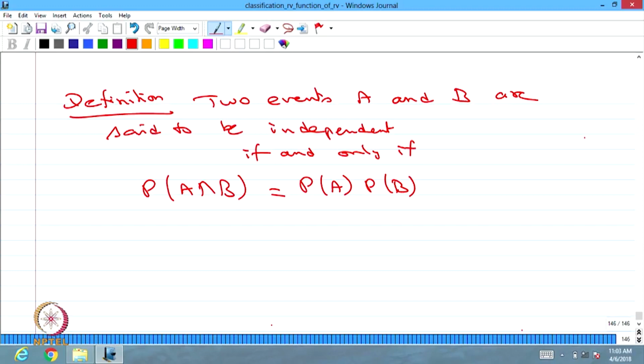It is an if and only if condition. Whenever this condition is satisfied by any two events, then we call both the events independent. If two events are independent, then this condition will be satisfied.